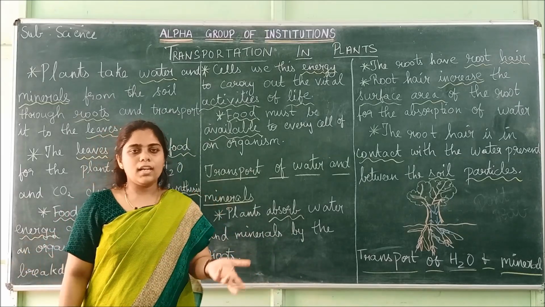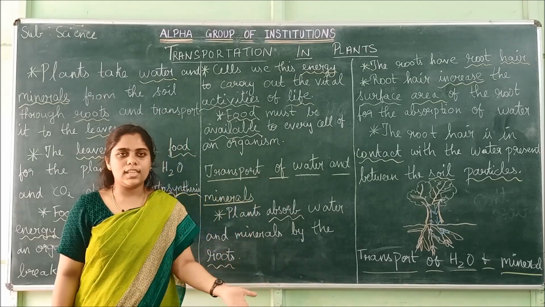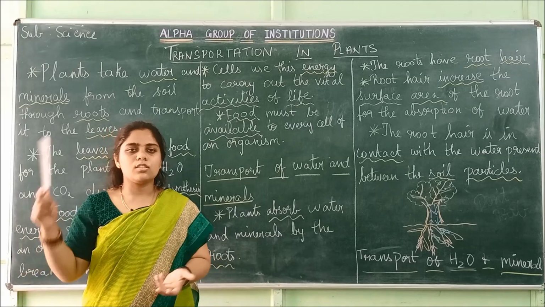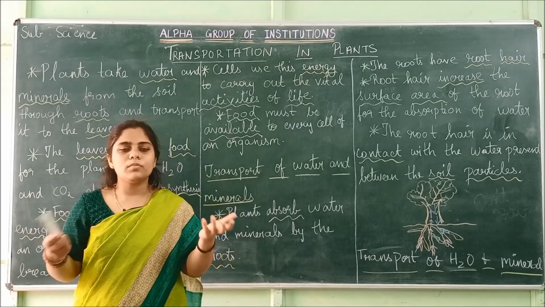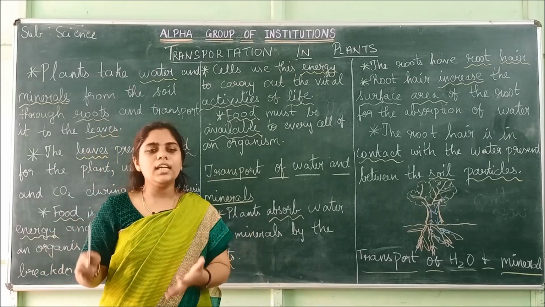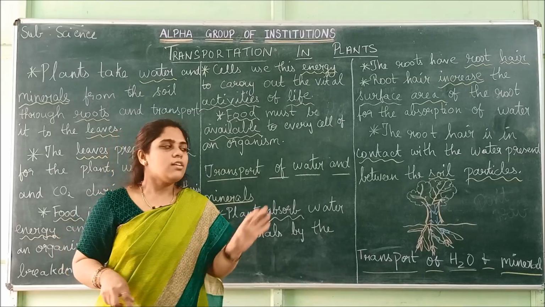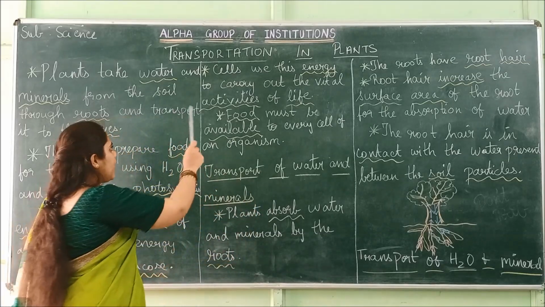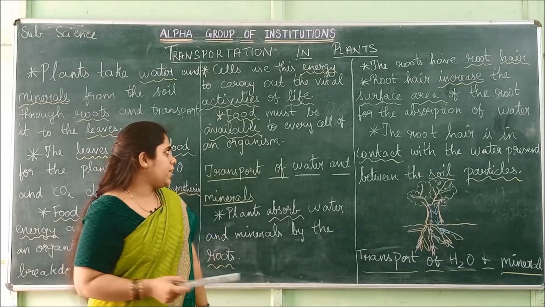That is, the plant breathes, it respires. For respiration it needs energy. For photosynthesis it needs energy. To suck up all the nutrients from the soil it also needs energy. There are many activities happening inside the plant body, so for that the breakdown of glucose takes place.